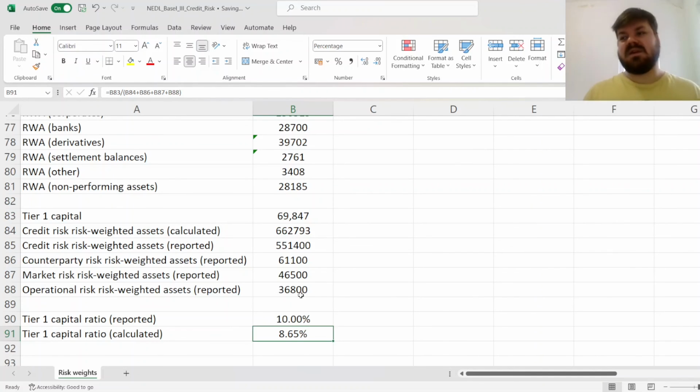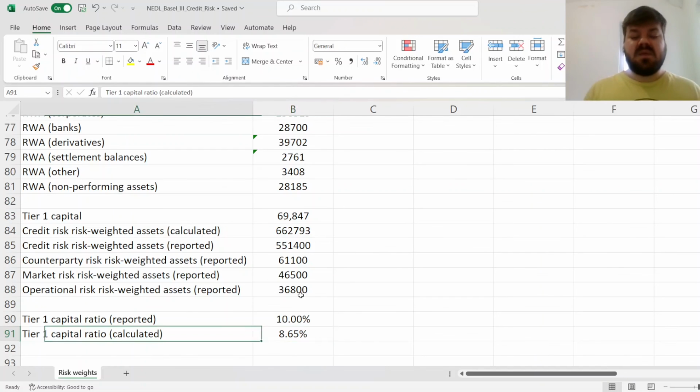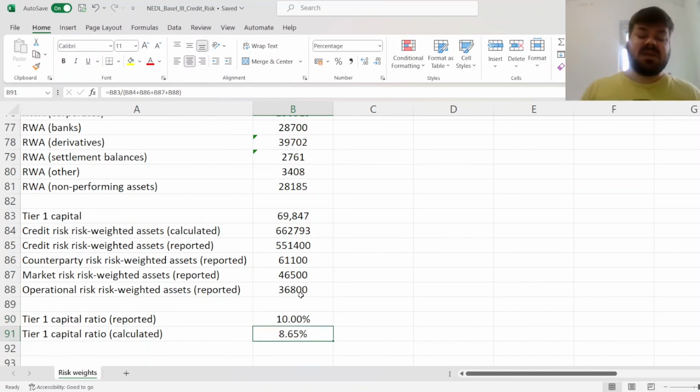So even after we adjust the credit risk-weighted assets of Royal Bank of Scotland during the global financial crisis by the new Basel III requirements, we still have got a reasonable Tier 1 capital ratio, albeit it's slightly lower, sizably lower in fact, than the one that they reported at the time.